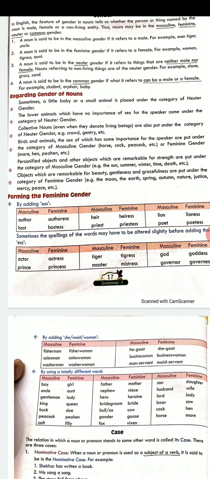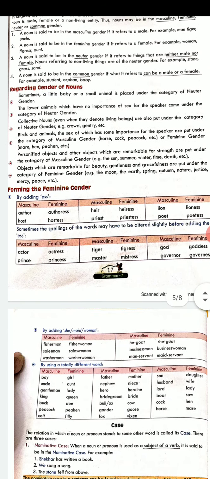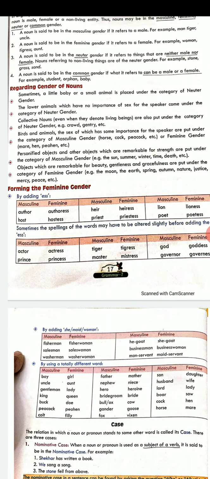So, I'll continue with this example of baby. I told you about 4 types of genders. Now, there are certain things you need to remember when we are talking about genders. That is the next topic I am coming to regarding gender of nouns. When you are talking about a small baby or a small animal whose gender you do not know, generally you use the word it.